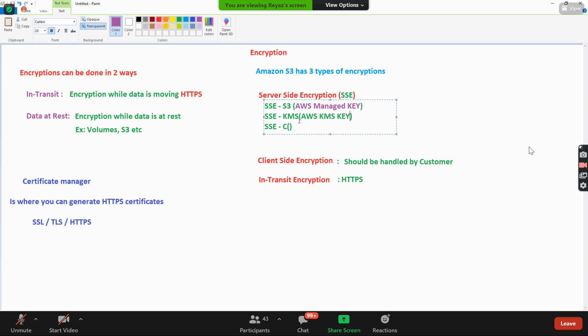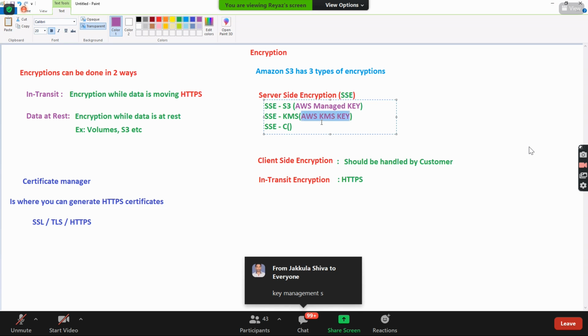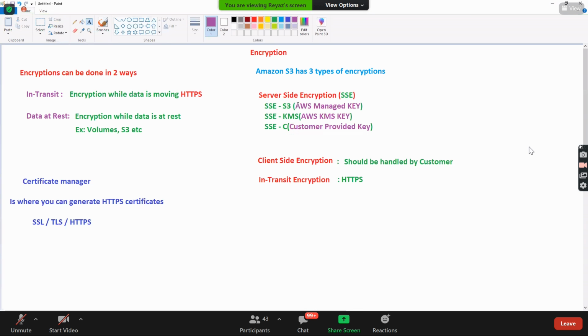Guys, where are the keys stored? All your encryption keys are stored in which service? KMS, Key Management Service, right? And if you want to use customer provided keys, go and use the customer provided key. So most of the time, the default key is always the SSE-S3 key, which is a default key managed by AWS. If you want to have your own key, go and create a key in KMS and use that. And if the customer is giving the key, get that and use it in the encryption for your objects.